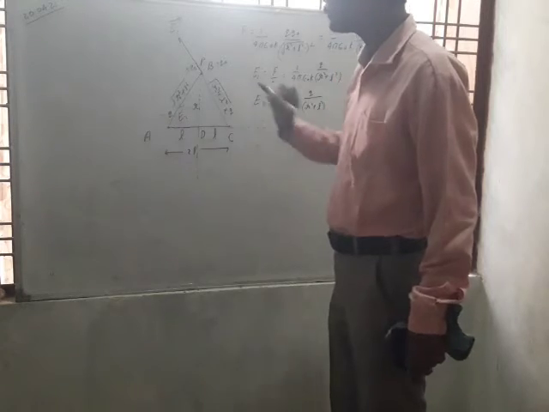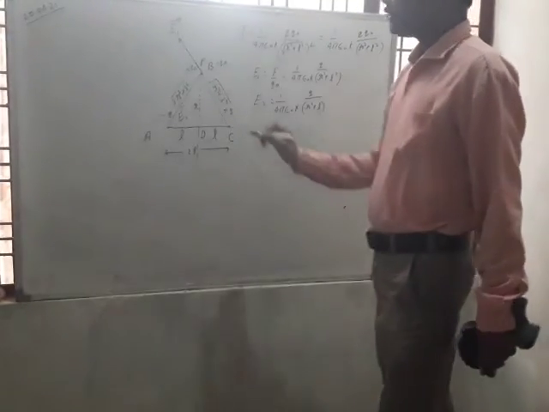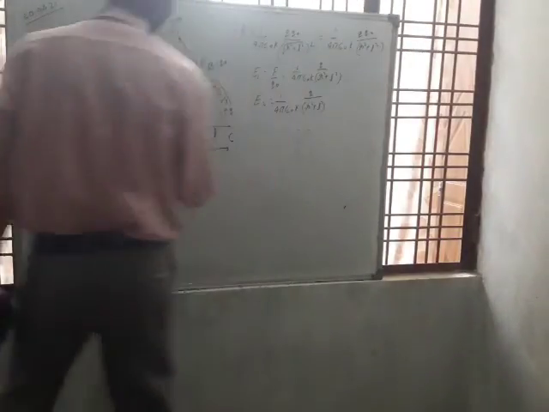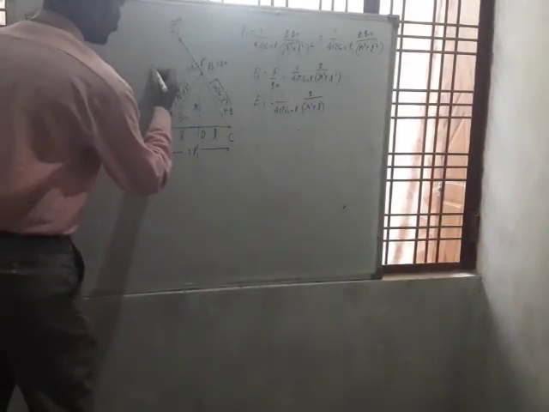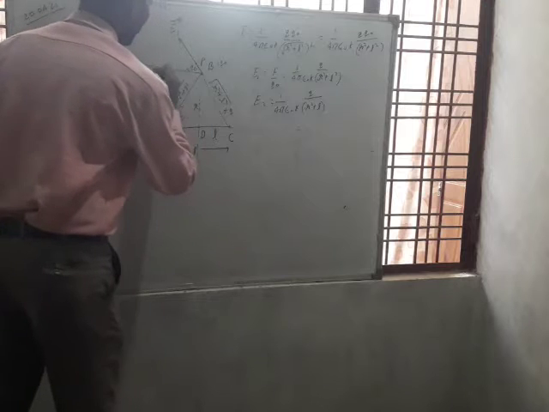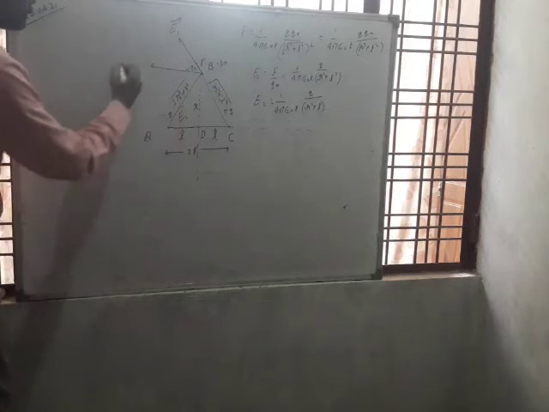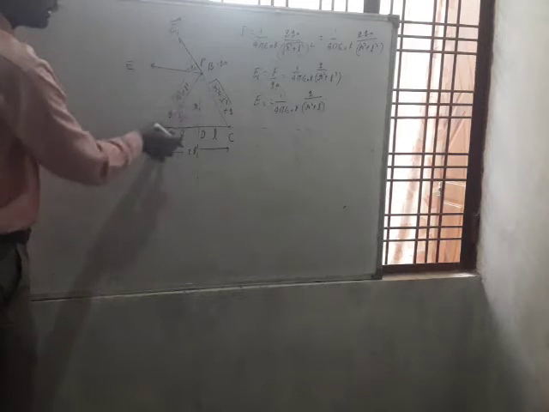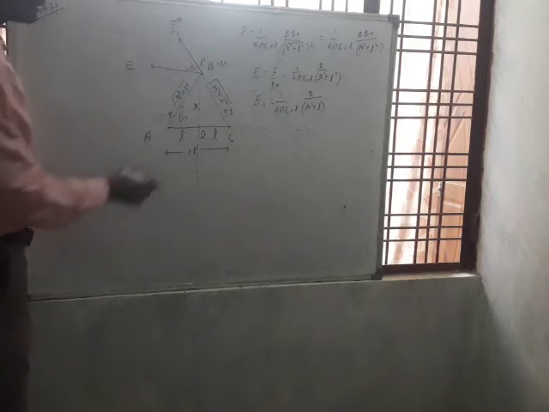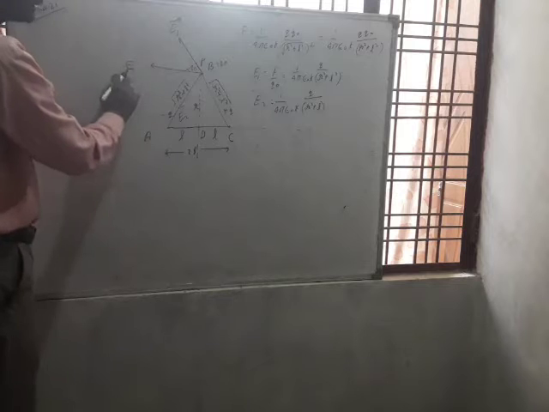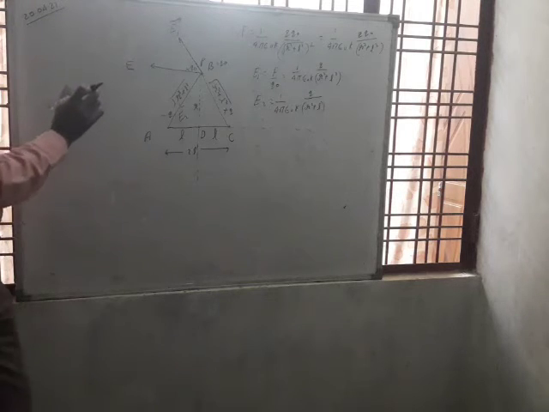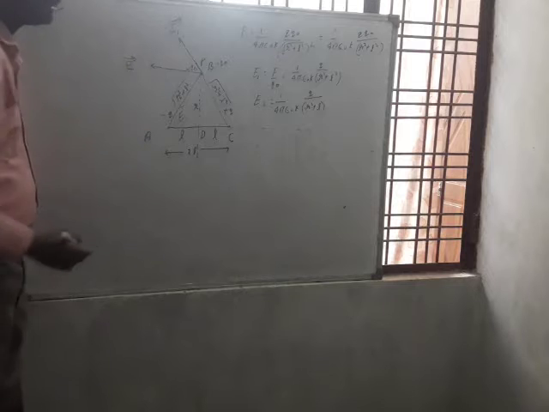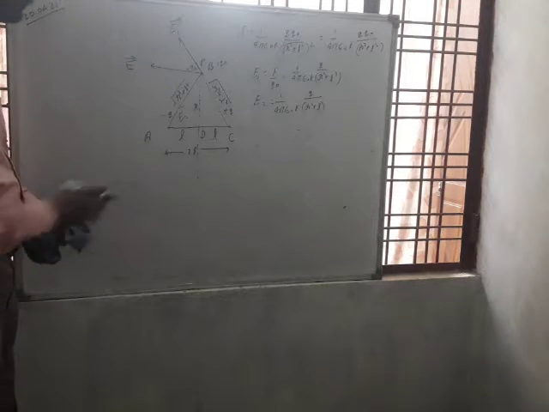So the resultant electric field intensity will be this. These are the inclined electric field intensities E1 and E2, and this is the resultant electric field intensity vector E along the horizontal.